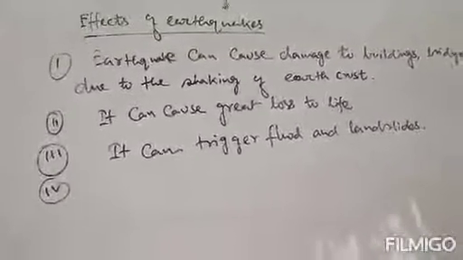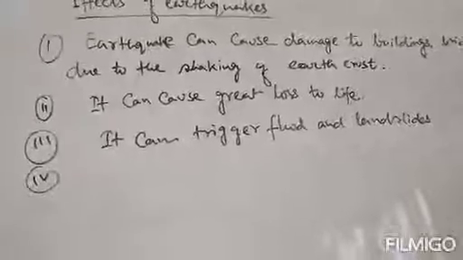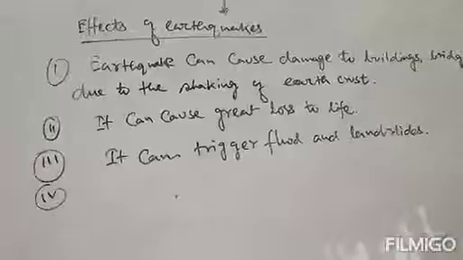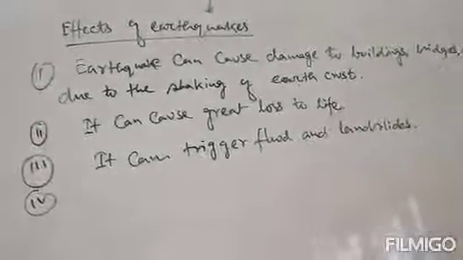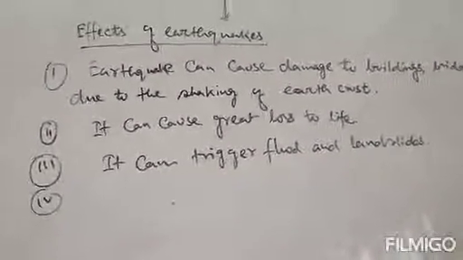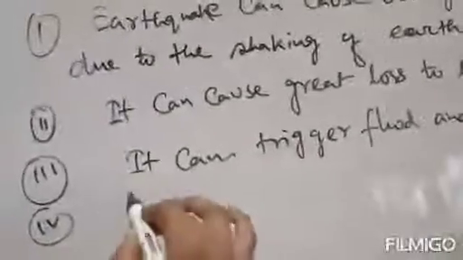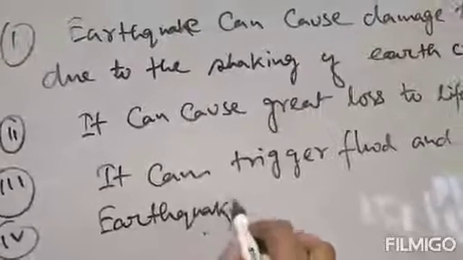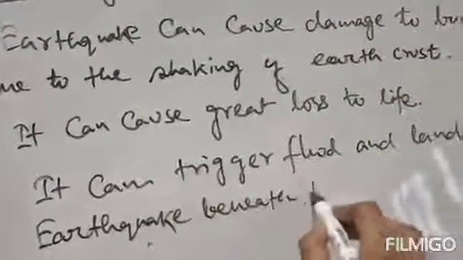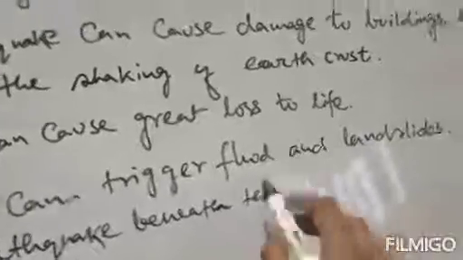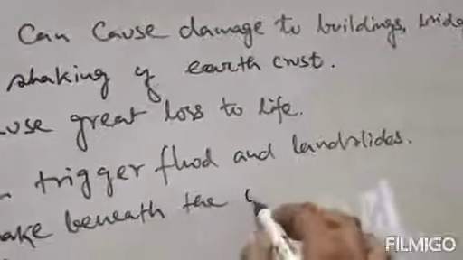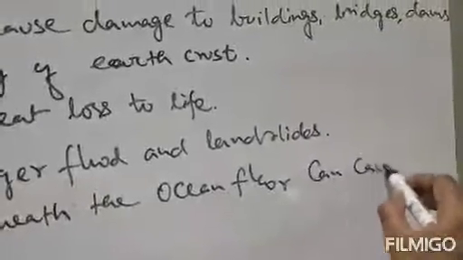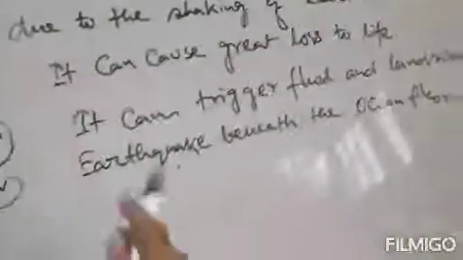The fourth effect is that an earthquake beneath the ocean floor can also cause a tsunami. We know that a tsunami is a very dangerous event that happened a long time ago in our country. Its main cause is an earthquake under the ocean. So an earthquake beneath the ocean floor can cause a tsunami.